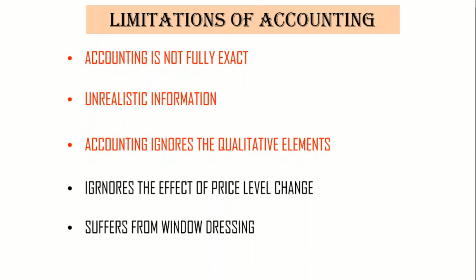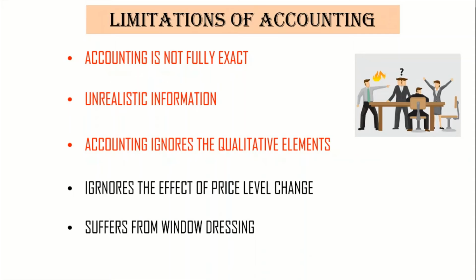Therefore the qualitative elements like quality or skill of management and staff, or hard work of an employee, or a dispute of one department with another department, of course have an adverse effect, but are not recorded. The qualitative elements which can't be expressed in terms of quantity or money are not recorded in accounting, though they affect the business. So that's one of the limitations.